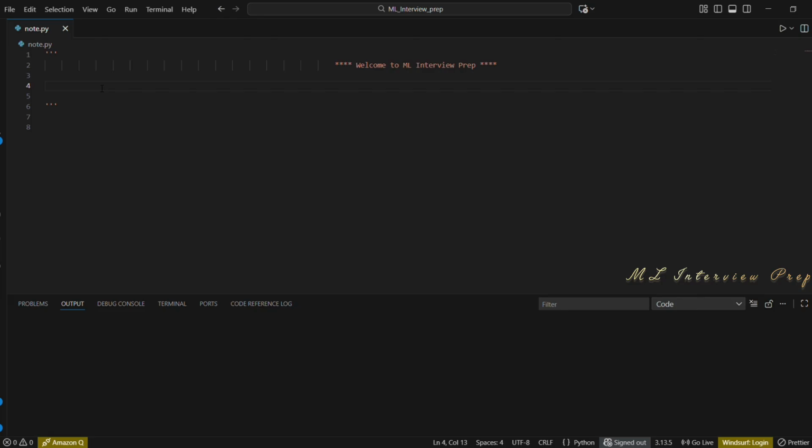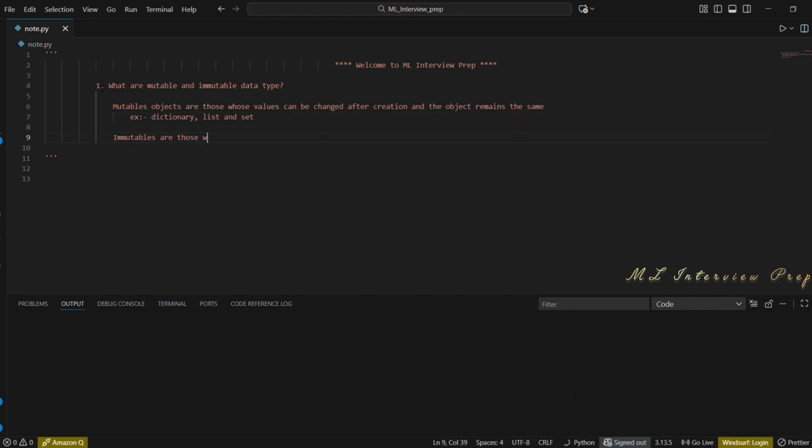The first question they asked me was, what is mutable and immutable data type? What you should keep in mind is that in Python, when we create variables, objects are created in memory. Mutable objects are those whose values can be changed after creation and the object remains the same. Examples of mutable objects are list, dictionary, and set. Immutable objects are those whose values cannot be changed after creation. Examples: int, float, string, and tuple. When we try to modify an immutable object, Python creates a new object instead of changing the existing one.